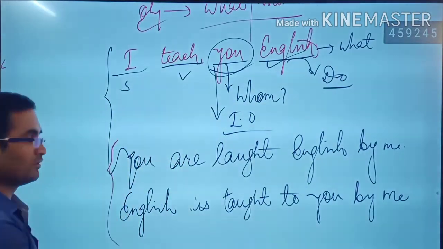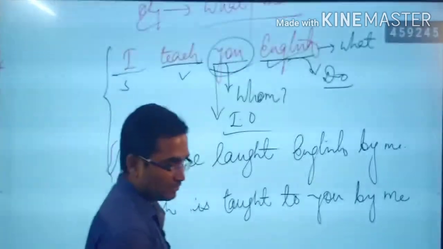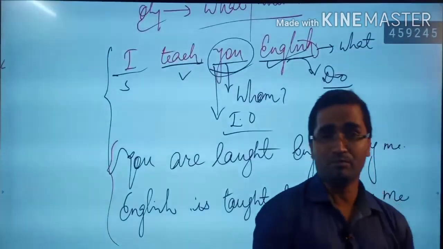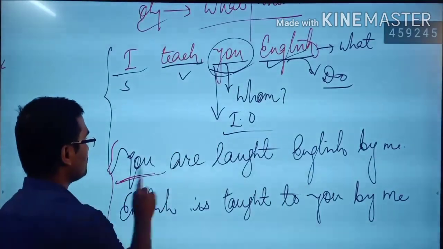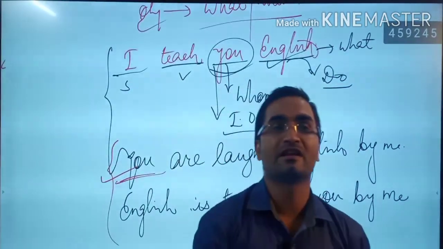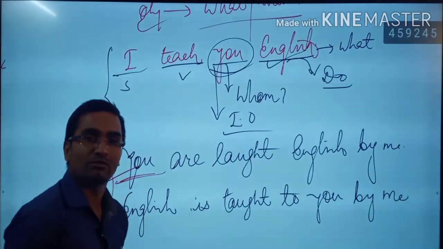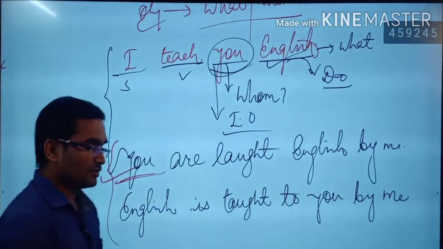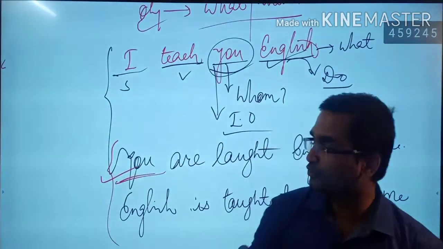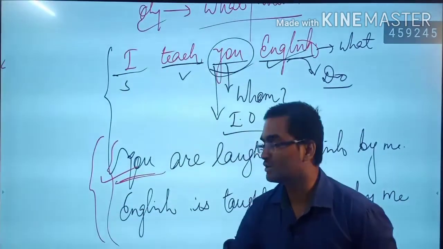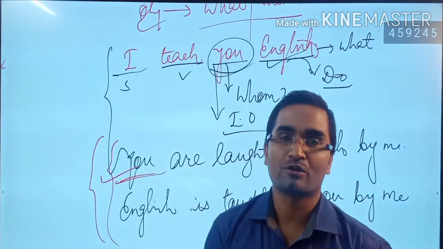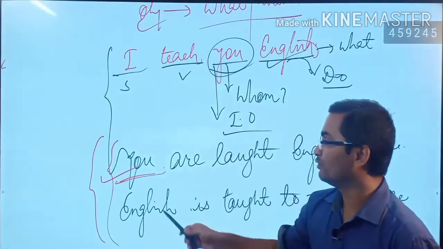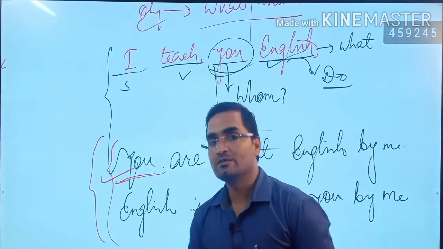So we have two different ways to change these sentences into passive where we have two different objects. But the best way of making the passive is to take the indirect object at the beginning and solve the question very easily. Right? So if in the examination you have two different options, consider if both options are correct, then which of them is correct?